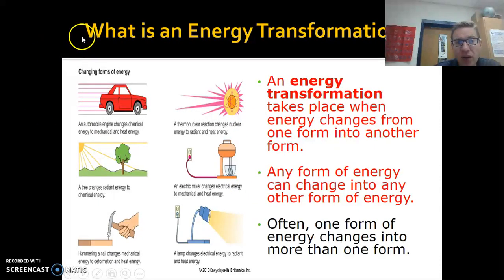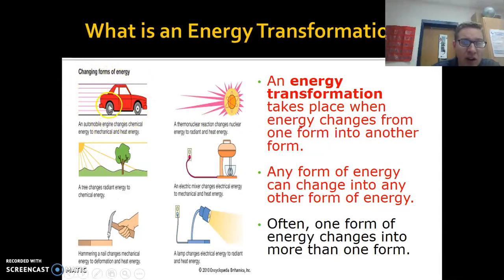So here's our next thing. What is energy transformation? On your Cornell notes, you want to write the question, what is energy transformation? Now, anything in red is what goes on the right side, and we're going to talk about energy transformation, because energy can always change from one form to another. So energy transformation takes place when energy changes from one form to another, and any form of energy can change to any other form.